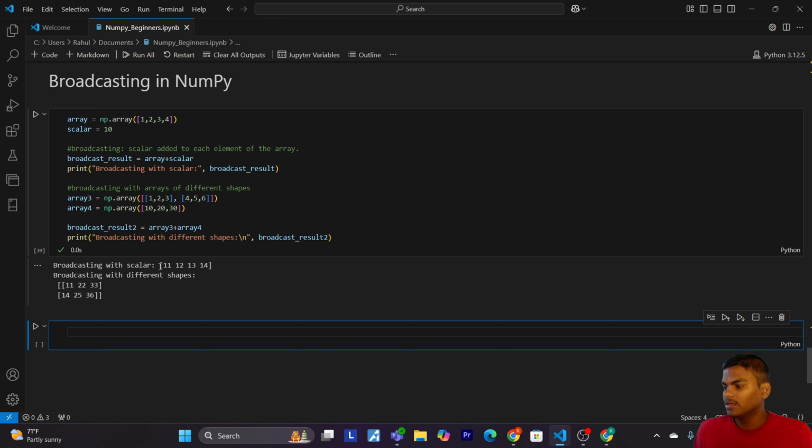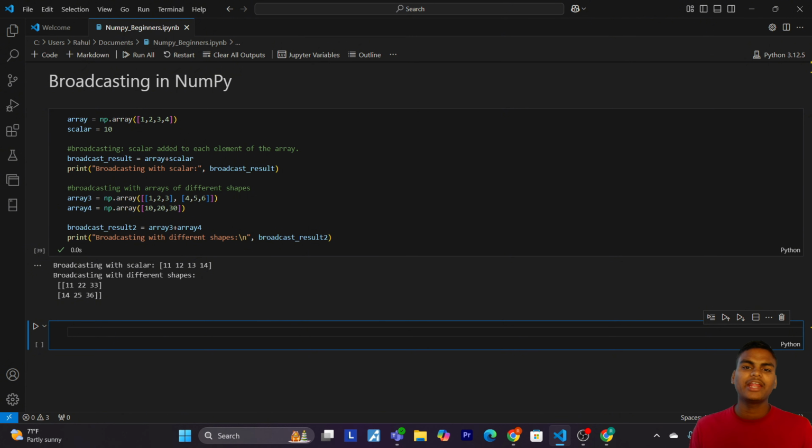Here we have the broadcasting with scalar. It means it has added 10 to each element. In the first example, the scalar value is 10 and it is added to every element of the array. NumPy automatically broadcasts the scalar to match the shape of the array. Now in the second example, array3 is a 2 by 3 array and array4 is a 1D array with 3 elements.